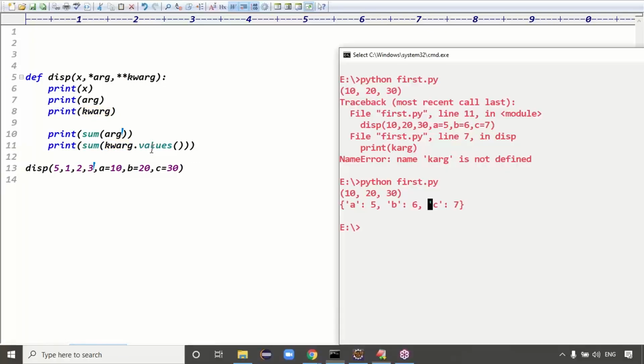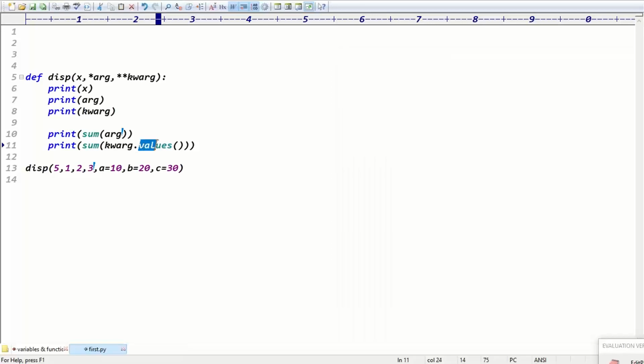Exactly. So in this case, run this code. See, guys, what output here? First case 5, the normal argument. Second case 1, 2, 3, star. This is called key value pairs. This is the sum of this data, and this is the sum of these values, right? Guys, we have to use a function like kwargs dot values.